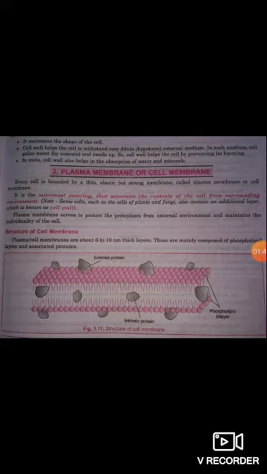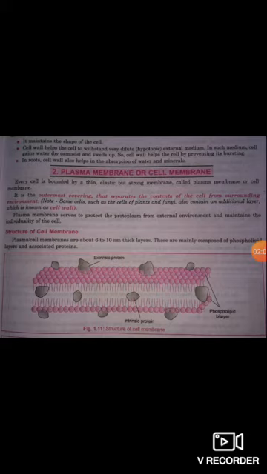In such medium, cell gains water through osmosis and swells up. So cell wall helps the cell by preventing its bursting. In root, cell wall also helps in the absorption of water and mineral.